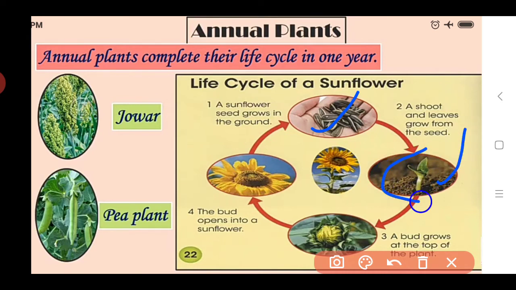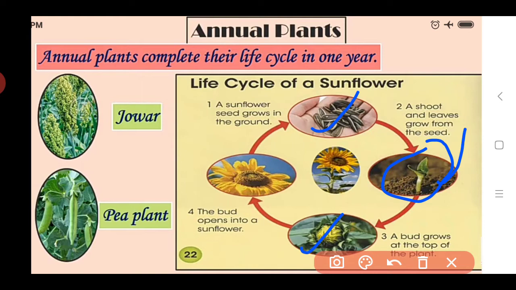After developing these shoots and leaves, they grow to a height and become a plant, and after that a bud will be seen on that plant. The bud grows at the top of the plant.